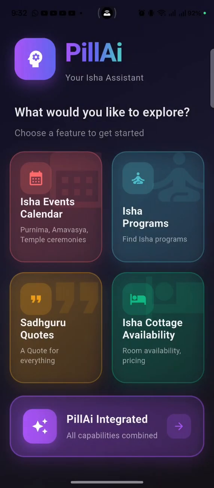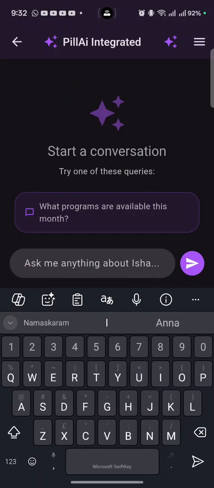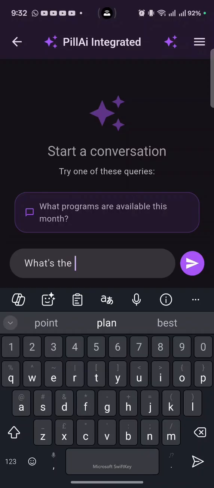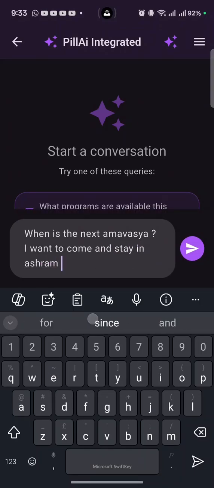And now we have the PillAi integrated feature. Here we can ask questions and queries related to any module and mix and match. So for example, when is the next Amavasya? I want to come and stay in ashram. Any rooms available?